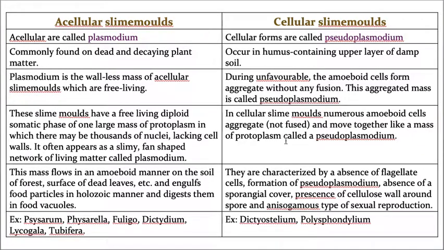Whereas these cellular slime molds are characterized by absence of flagellated cells, forming a pseudoplasmodium, absence of a sporangial cover, absence of a cellulosic cell wall, and, I'm sorry, presence of a cellulosic wall around the spore, and anisogamous type of sexual reproduction. So these are the characteristics of cellular slime molds. The best examples are Tubifera and also Lycogala, and so many examples are there. Whereas here, cellular, also Dictyostelium. So these are the examples of acellular and cellular slime molds.